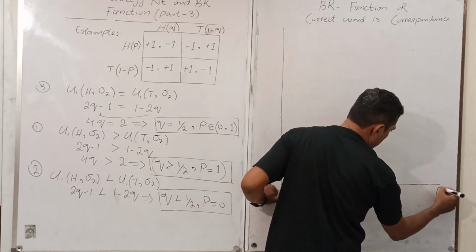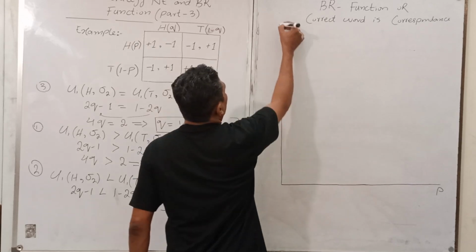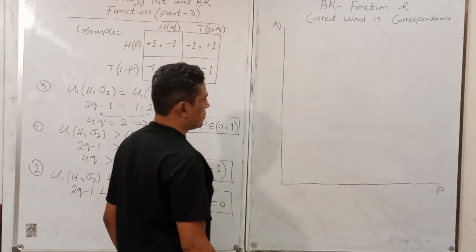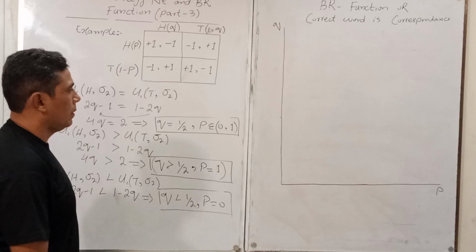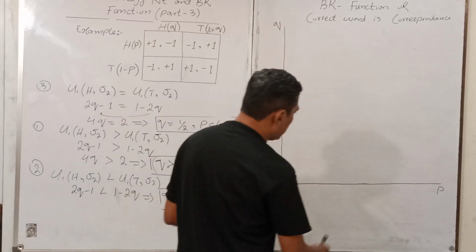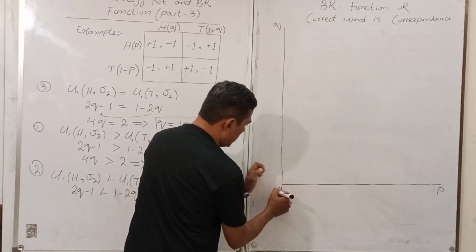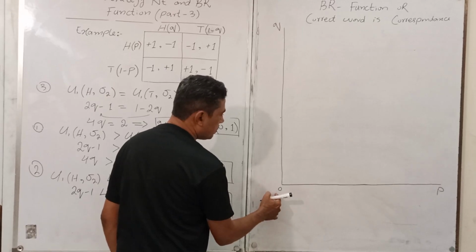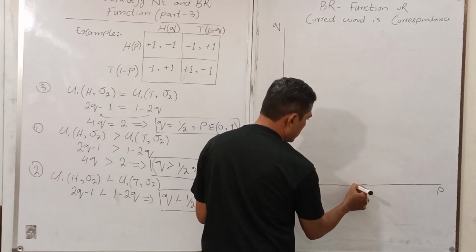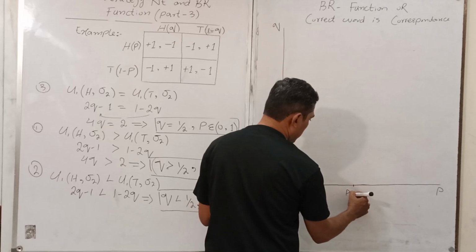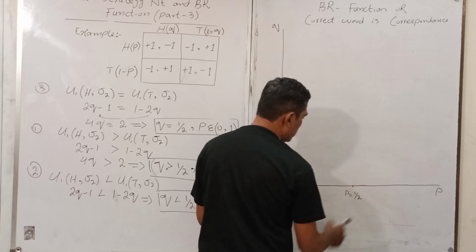This is P, and this one is Q. I just mark it as 0. Both Q and P are 0 here, and here P equals 1 upon 2.